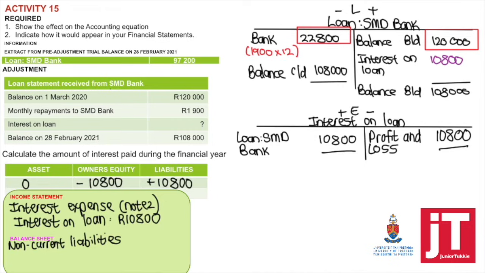Balance sheet, non-current liabilities. Please take note what I've done. I took 97,200 from the pre-adjustment trial balance and I added the interest. If you take 120,000, the balance in the beginning, minus the total repayment 22,800, it equals the amount in the pre-adjustment trial balance. So what they have not done yet is added the interest.